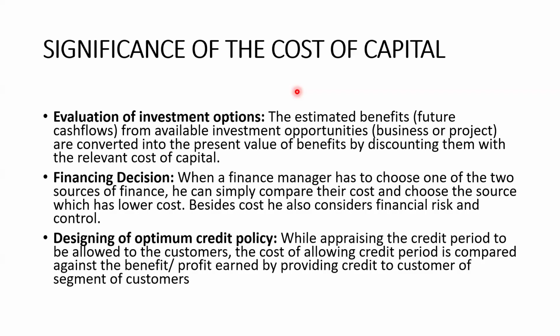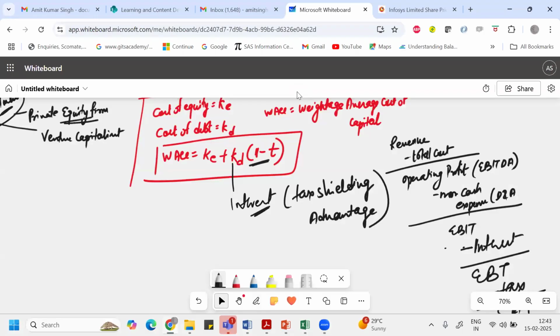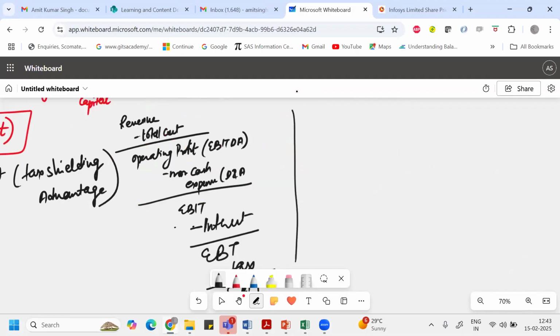Since these are the future cash flows, in order to find their present value, we first need to figure out the future cash flows on a year-by-year basis.